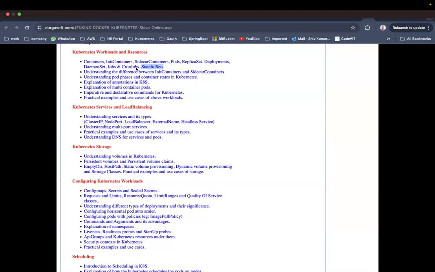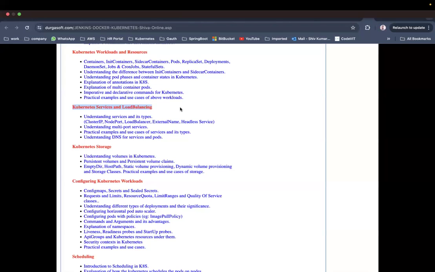So that's the thing, that's our workloads, and understanding the difference between init containers and sidecar containers. What is an init container and what is a sidecar container? Understanding the pod phases and container states in Kubernetes. Explanation of annotations in Kubernetes, explanation of multi-container pods, imperative and declarative commands for Kubernetes, and practical examples and use cases of the above workloads. All the things will be in practical.